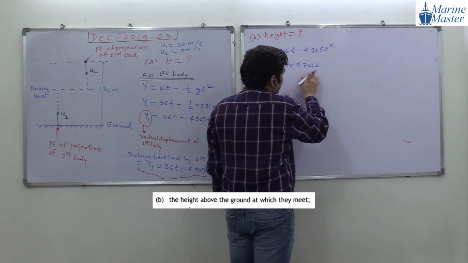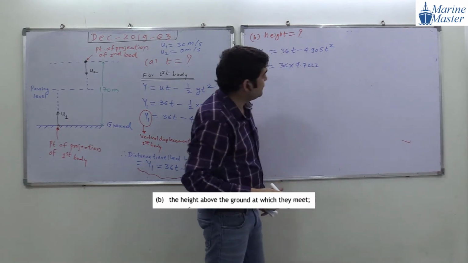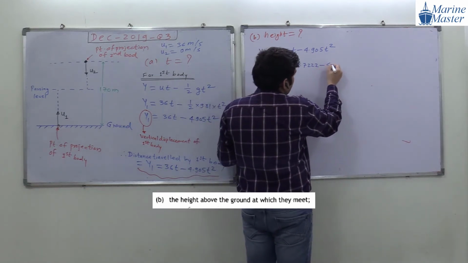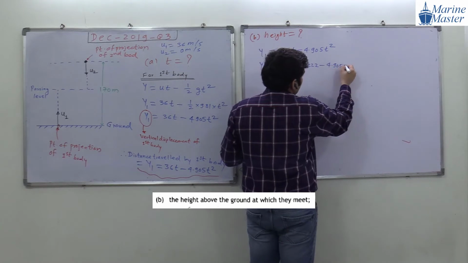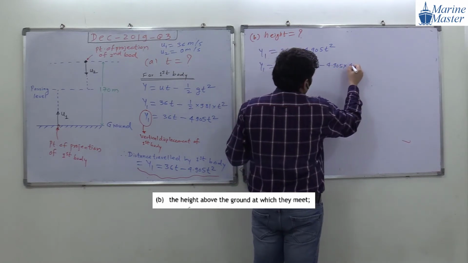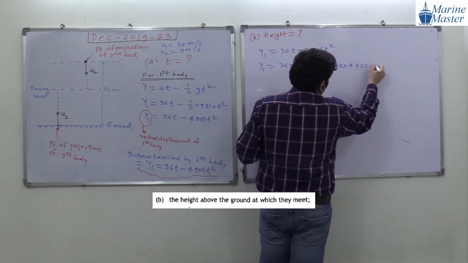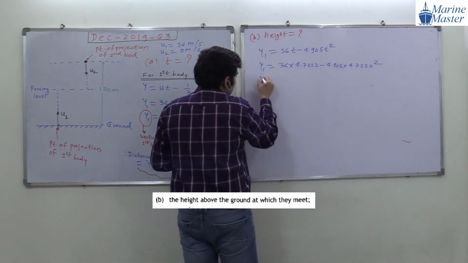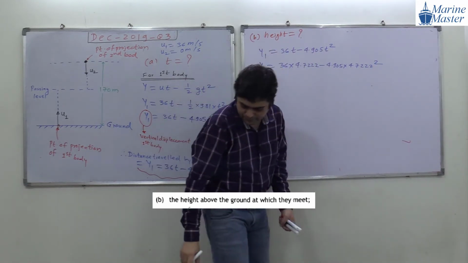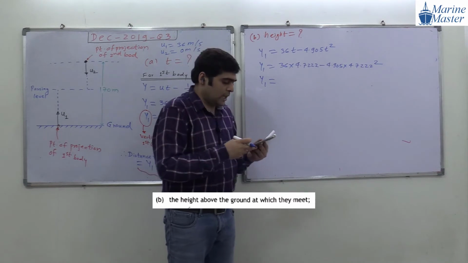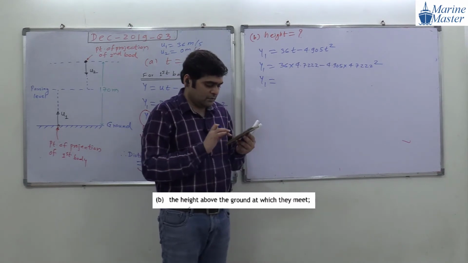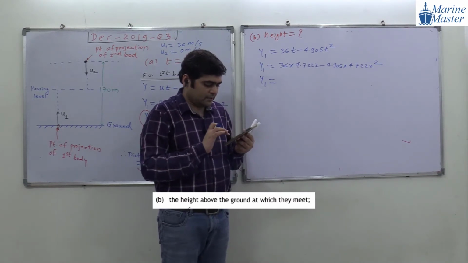4.722. We took triple 2, minus 4.905 into 4.722 square. Everyone try to see the scenario. Please do the calculation with me. This makes you perfect.